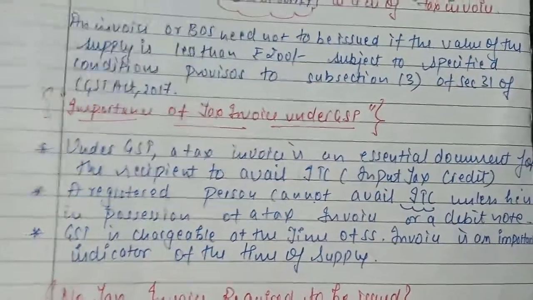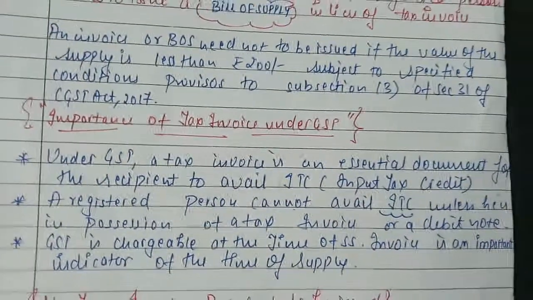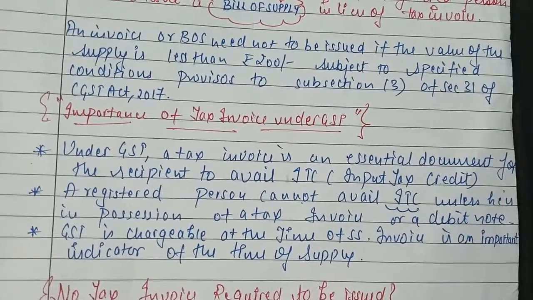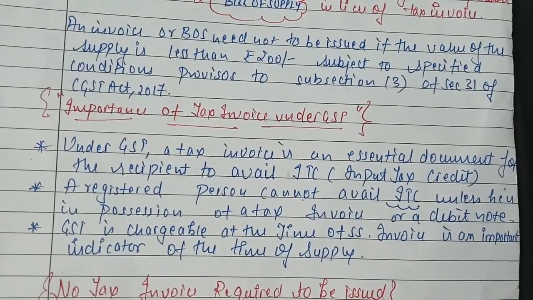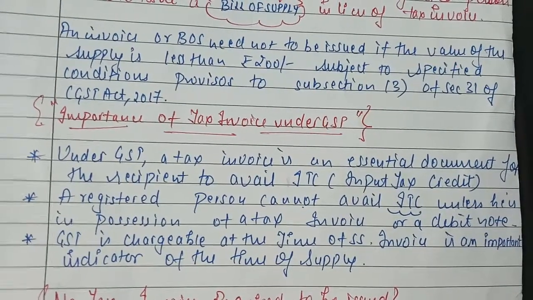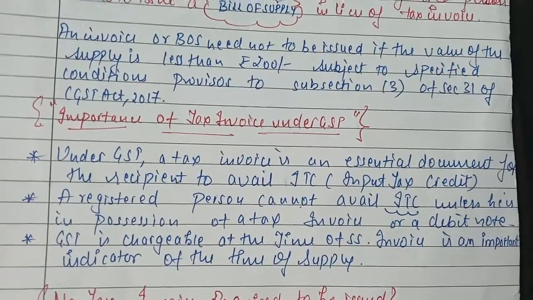So what is the importance? Under GST, a tax invoice is an essential document for the recipient to avail ITC, because if the purchaser doesn't have any invoice from the supplier, he will not be able to claim input tax credit.